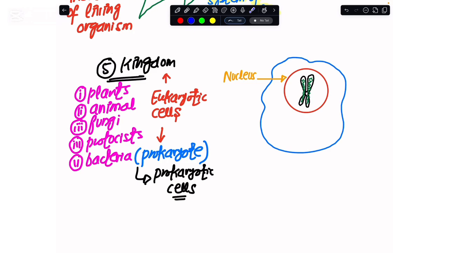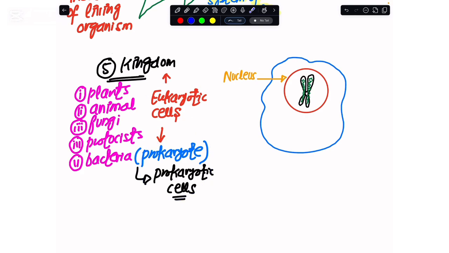But before we proceed with the details of the animal cell for today's class, what you have to keep in mind is that the plants, animals, fungi, and protoctists have cells that are eukaryotic cells. For the bacteria, the cells are prokaryotic cells, and there are multiple differences between eukaryotic and prokaryotic cells.